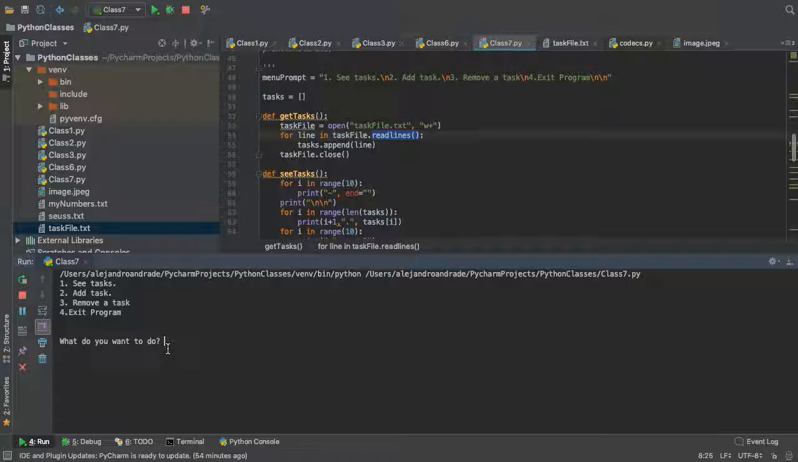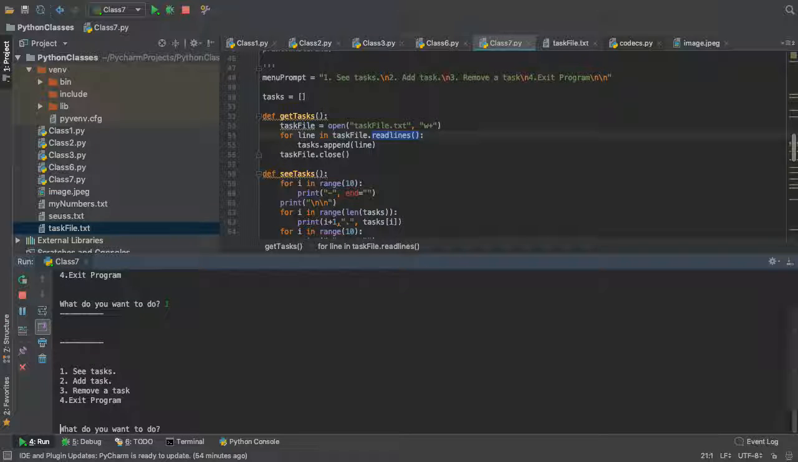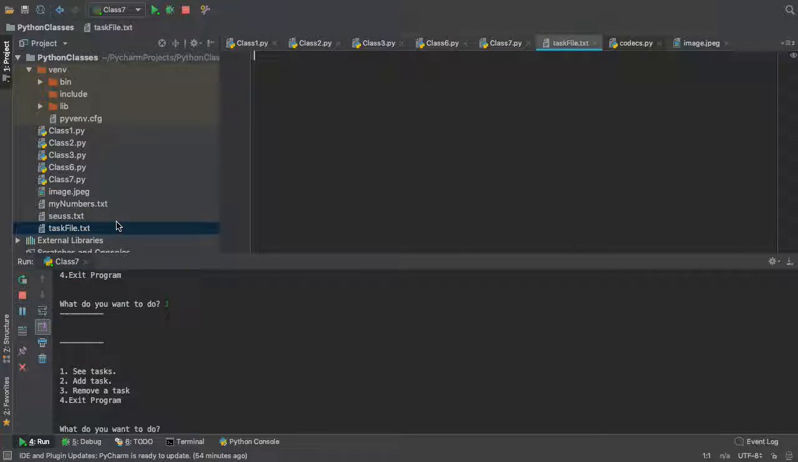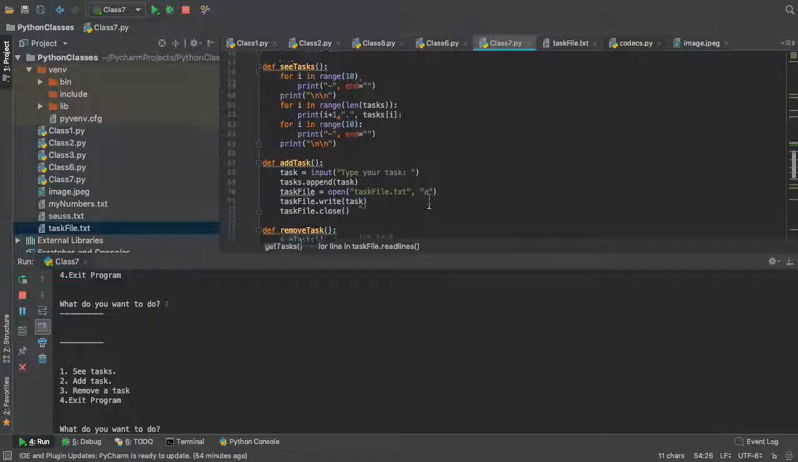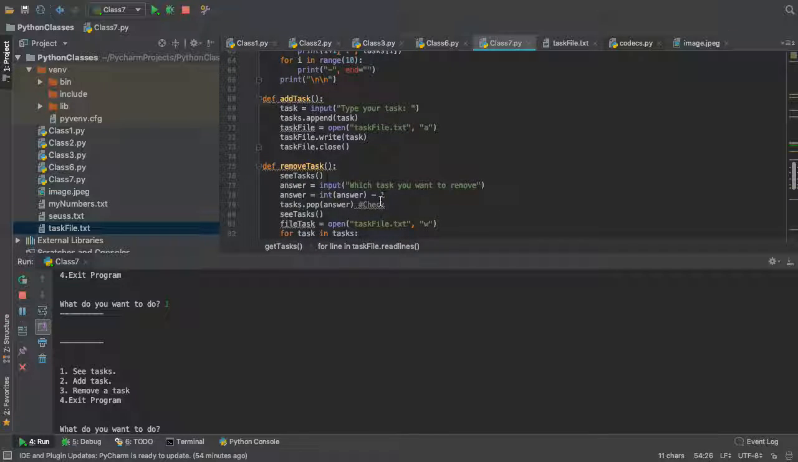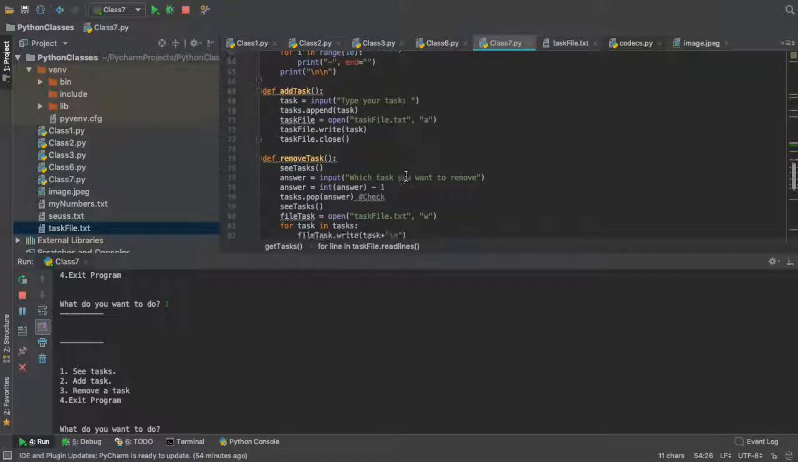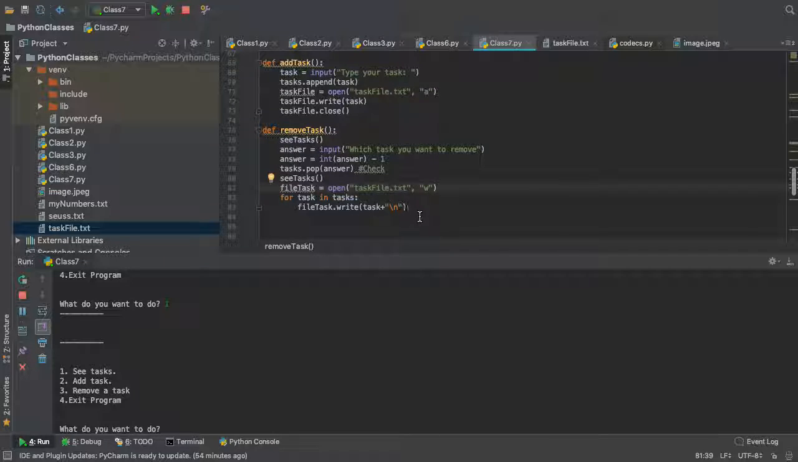If we run it again, we do see tasks, and we still don't find that, damn it, right? What's happening? Anyone can tell me? We are actually overwriting the file. It's pretty much the end. So we add a task. Yeah. When you remove, you're only using write, so you're overwriting it.